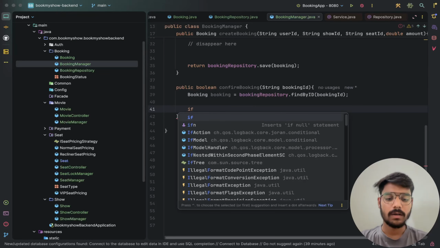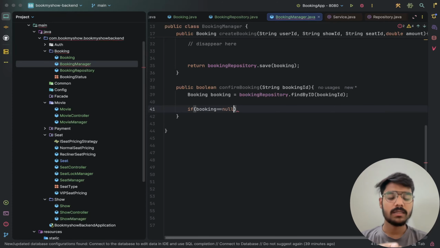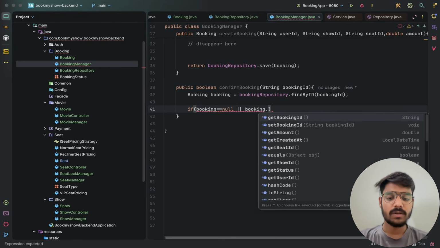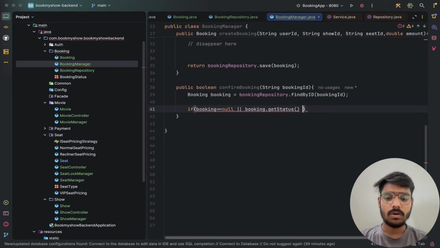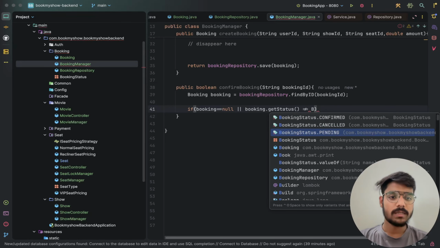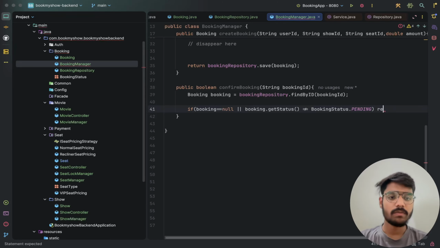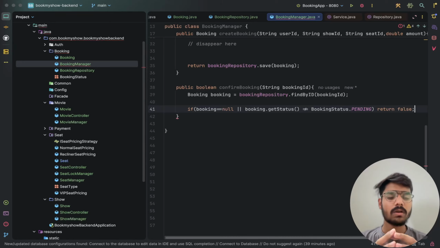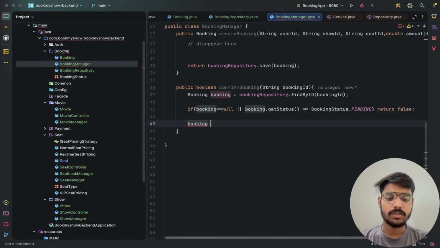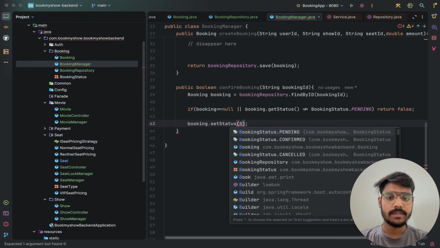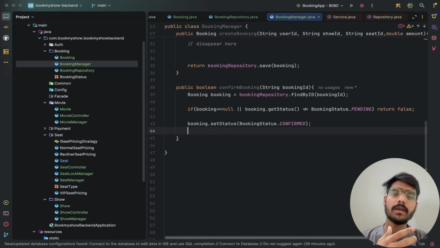Now if the booking is equal to null, as there might be no booking with this ID associated with it, or if its getStatus is not equal to pending, we are not going to change anything. We will just return false, meaning we have not confirmed the booking. If it is not null and the status is pending, then we will change the status. So set the status as booking confirmed, as it might be confirmed after the payment and all. Then return true.